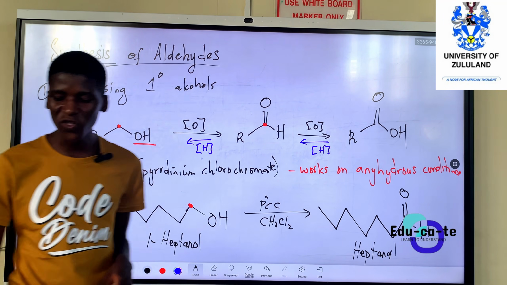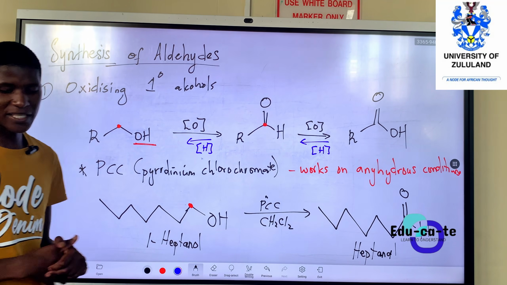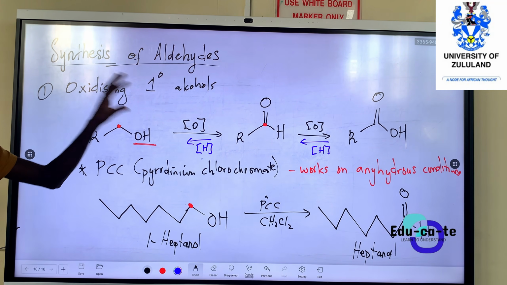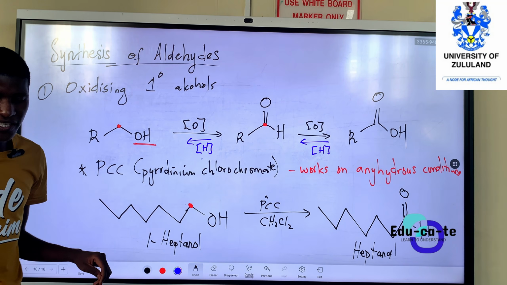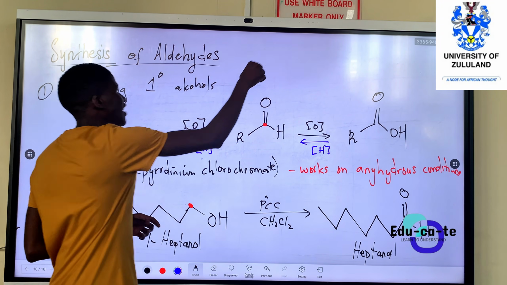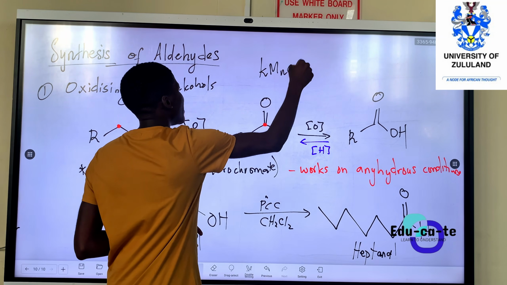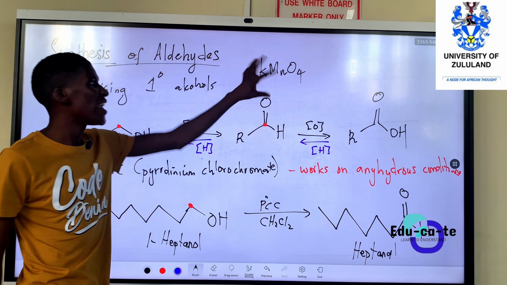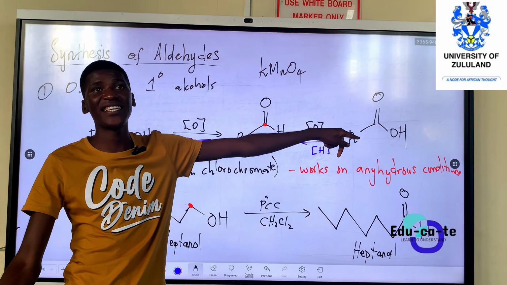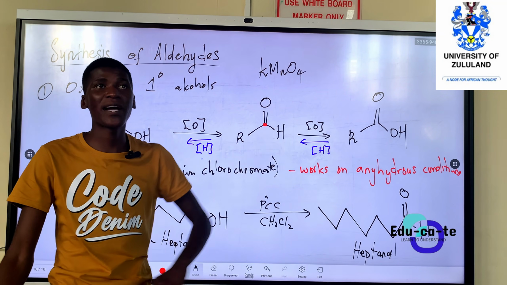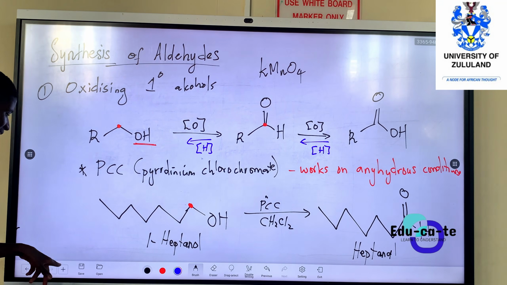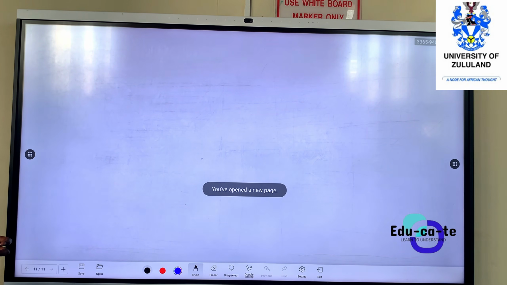Okay. So yeah, that's it. Potassium permanganate, KMnO4, we cannot use it to create aldehydes because it will over oxidize. Potassium permanganate will end up over oxidizing this and it will become a carboxylic acid, which is not what we want. We want to synthesize an aldehyde. So that's the first method.